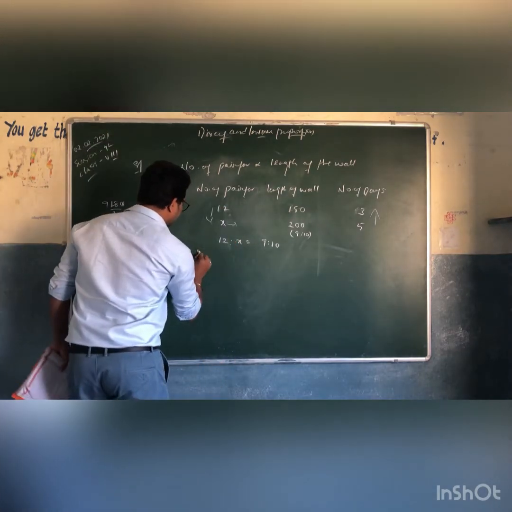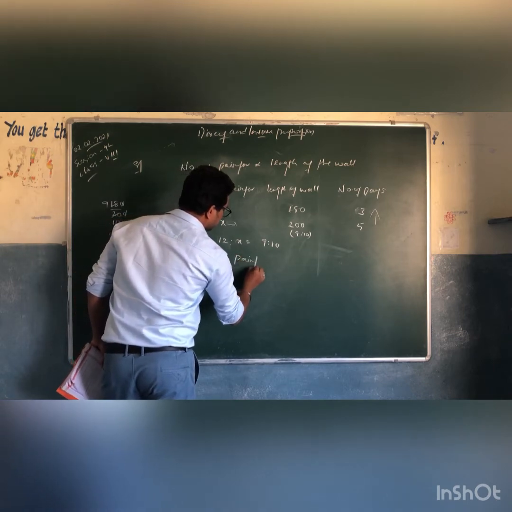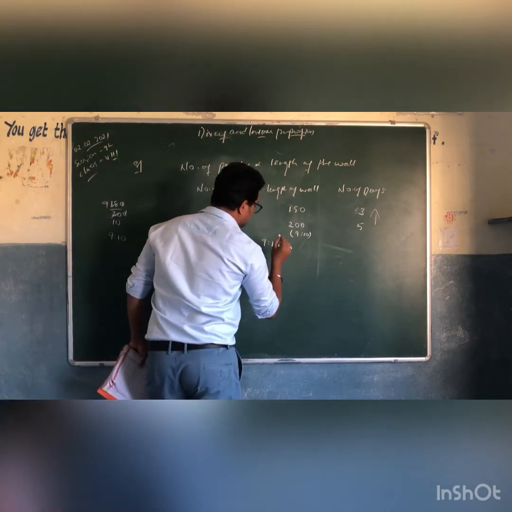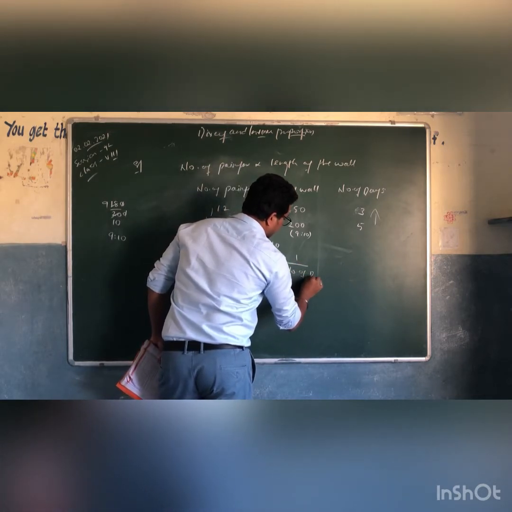So write down: number of painters is directly proportional to 1 by number of days.